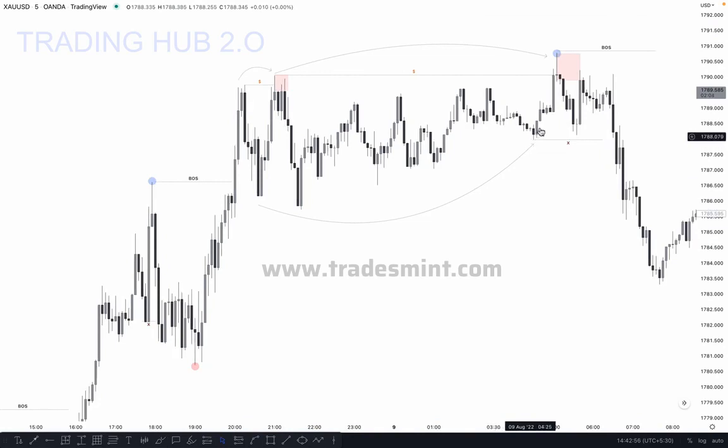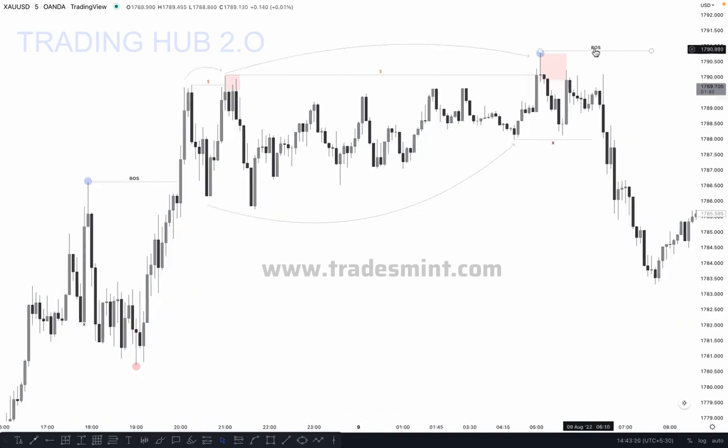Okay, if the market breaks the first low, the internal low, this is not a change of character. Technically here it is a change of character, but when the market breaks the major structure, this is called our change of character. At this point the market broke the internal low, so this is our inducement. If the market breaks this major high, this can be your actual break of structure.